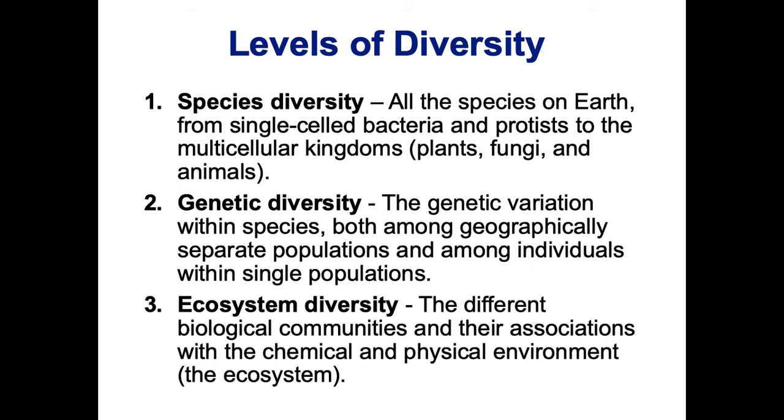And then the third level of biodiversity is ecosystem diversity, the different biological communities and their associations with the chemical and physical environment. So that's the ecosystem. I'm going to talk about each of these three levels of biodiversity. These each are very important, and they're all a focus of conservation biology.